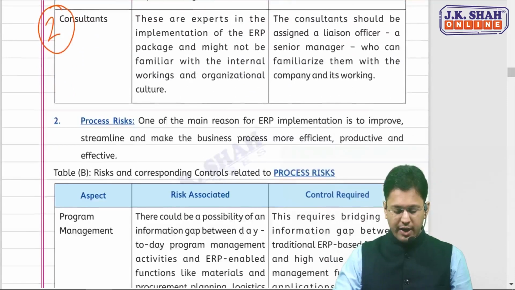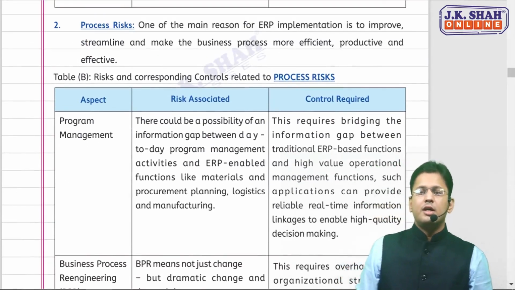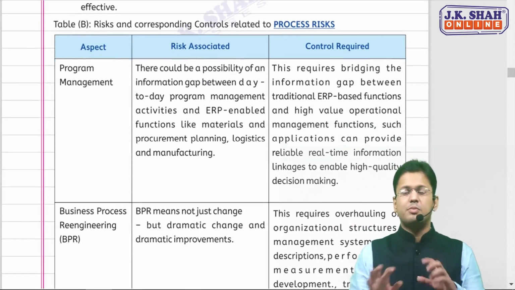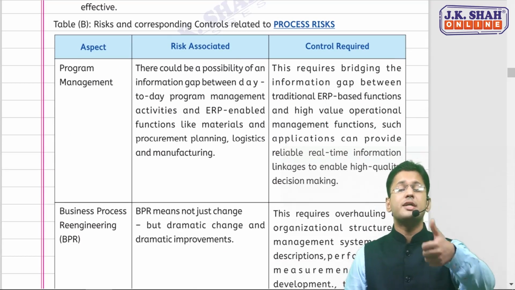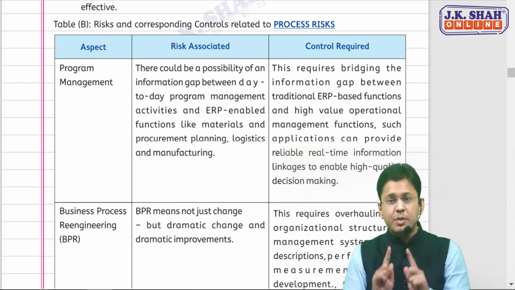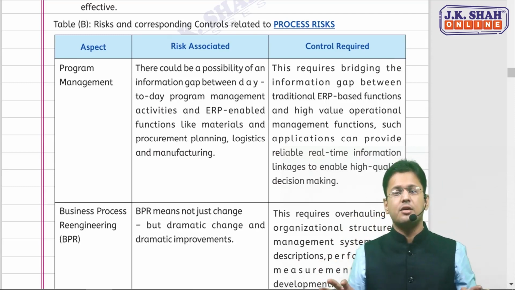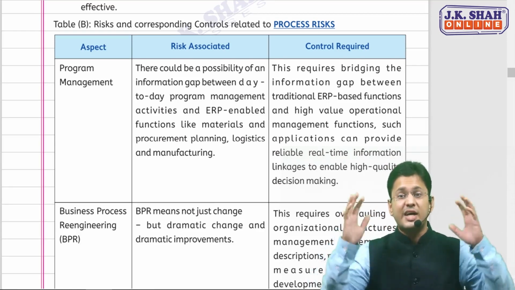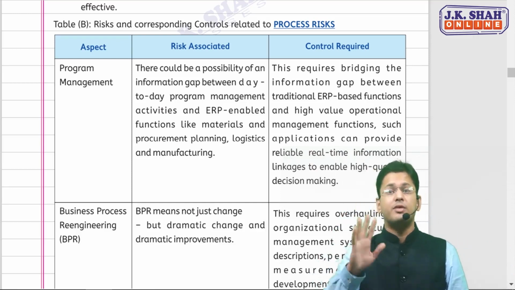Let us move ahead and talk about process risk, process issues. Now, it has only 2 points, so I'm not going into the detail of the same. I'll just brush up the points. Since the topic is process risk, one is that the ERP process needs re-engineering. It is not just a change which is going to happen. It is a drastic change. It would be a dramatic improvement that is going to happen, right?